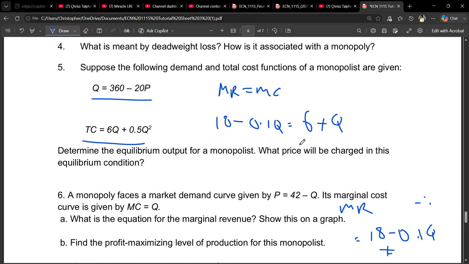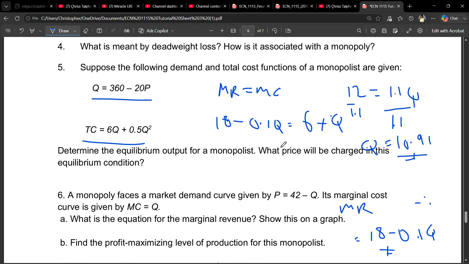Okay, having that done, we put the like terms together here. This will go to the other side. If we take this one to that side, we have to subtract. 18 minus 6 gives us 12, and this plus that gives us 1.1Q. We divide by 1.1, and our quantity is going to be 10.91. Okay, we just rounded it off.